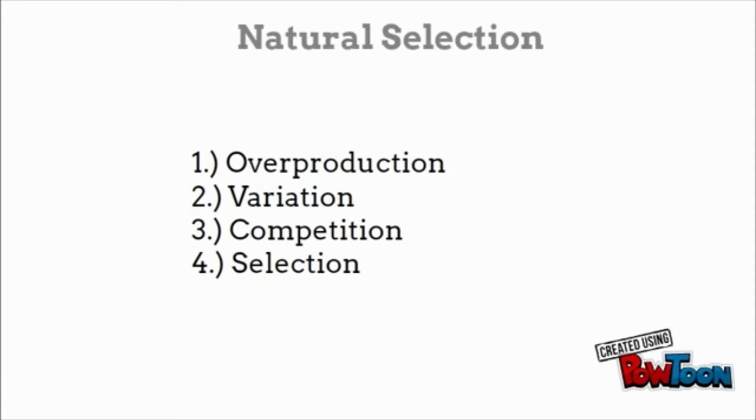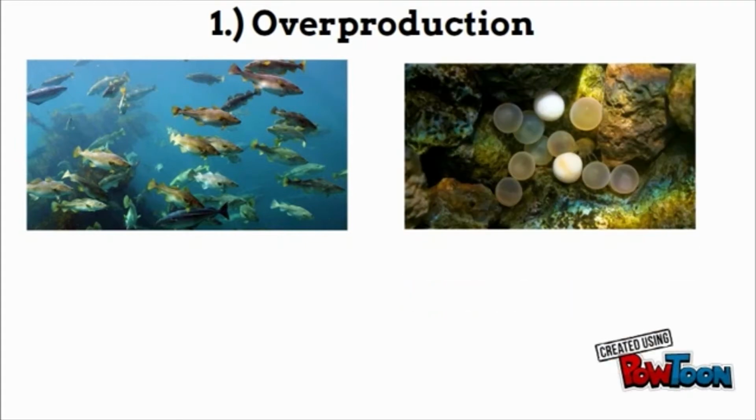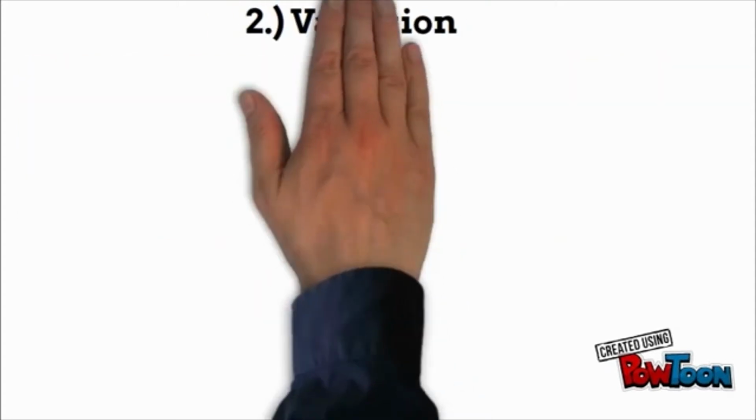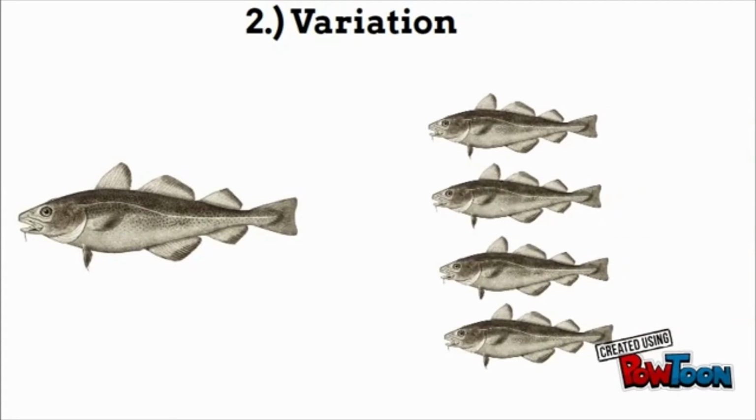Looking at the 4 points of natural selection. Number 1. Overproduction. Atlantic cod produce more offspring than can survive in the environment. The average female lays 8.3 batches consisting of multiple eggs during mating season. Some of these eggs do not get fertilized, and the many that do get fertilized do not survive for long after they hatch. Number 2. Variation. Some fish are big and most are small. Most fish are small because of human influences. We let the small ones live and take the big ones.